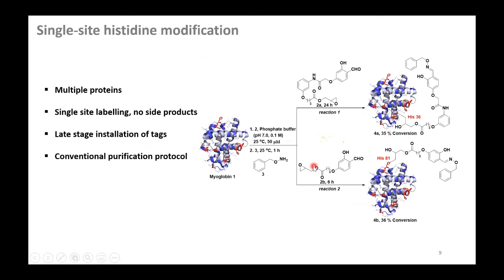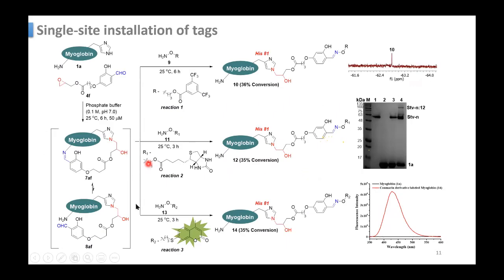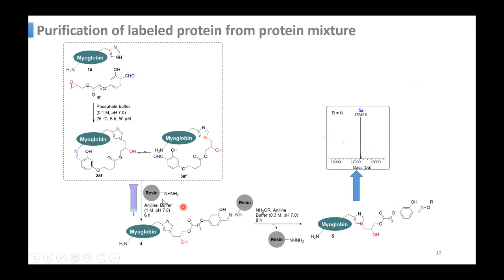After this, see, this CHO is reversible now, so you can use this molecule to remove it. This epoxide gets attached to the histidine, and the CHO is free, and the CHO is in equilibrium with the lysine. So you use this molecule, this removes this CHO and forms this oxime. Instead of this benzyl group, you can use something else, a fluorophore or some NMR active nuclei, or anything you can use to tag this molecule. And this purification is very easy, as I showed you here, using resin.